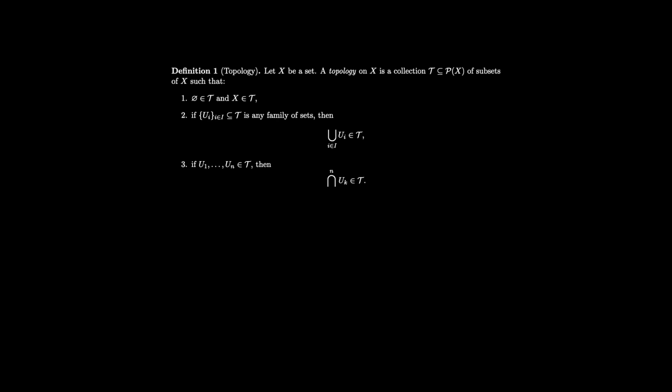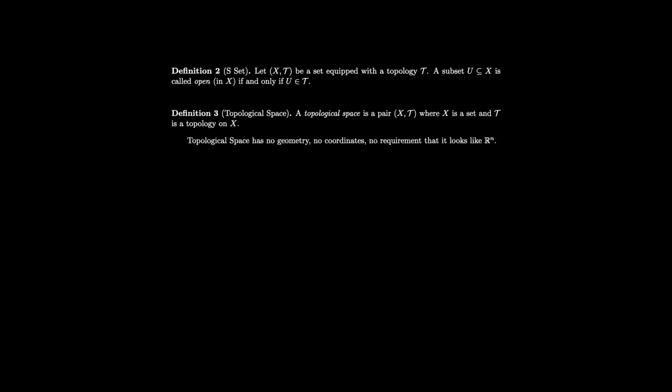And the last axiom is that the intersection of finitely many sets in this collection must again be an element of this collection. A subset is called open exactly when it belongs to some chosen topology. In this foundational sense, openness is not a geometric notion. It simply reflects membership in the set, and nothing more. For example, a subset can be open in one topology and not be open with respect to another topology defined on the same set. In other words, a set equipped with a topology tells you which subsets are open, and those open sets determine the structure of the entire space.